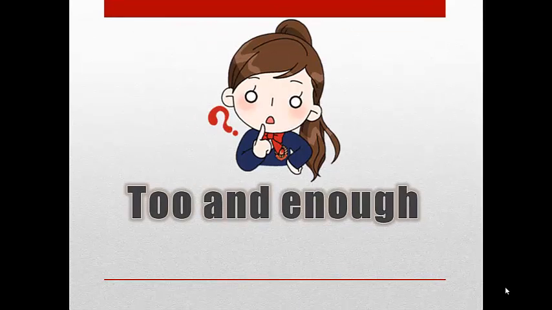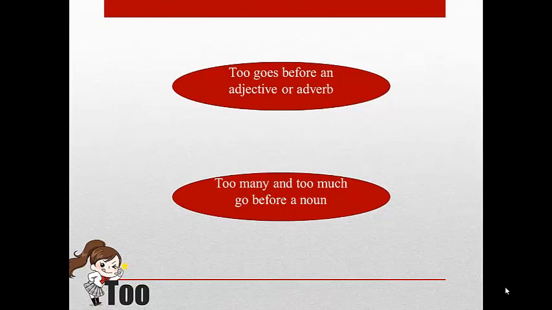The next is too and enough. Too goes before an adjective or adverb. So we use too before an adjective or adverb. For example, Claire doesn't want to marry Henry. She thinks he's too old. And the other, we can use too many and too much before a noun.